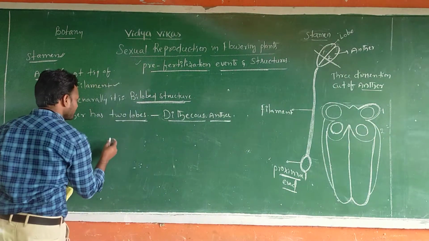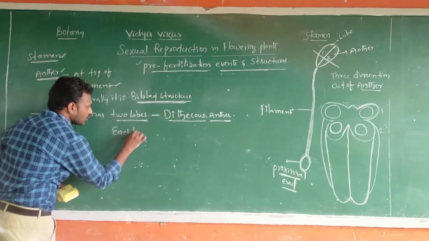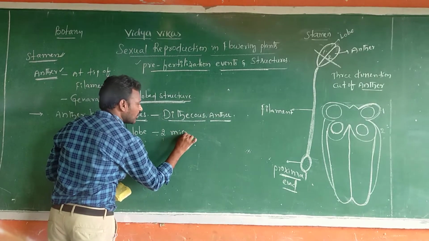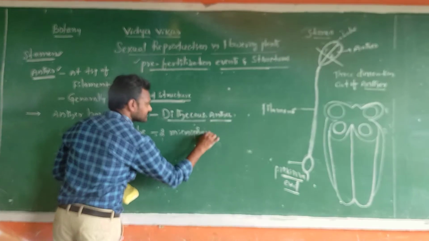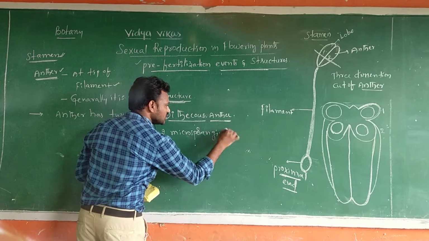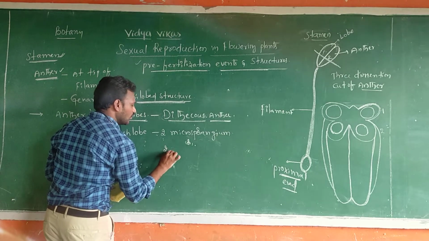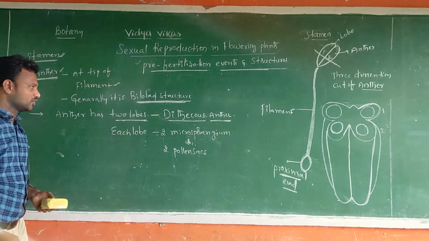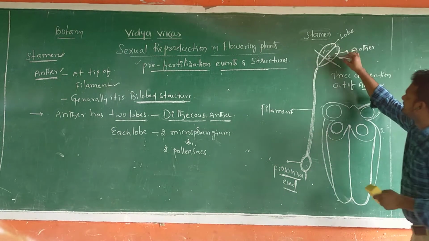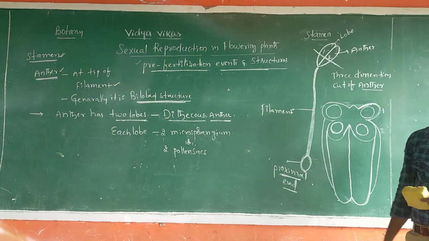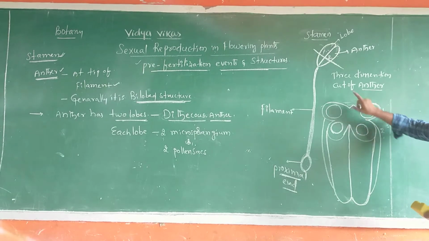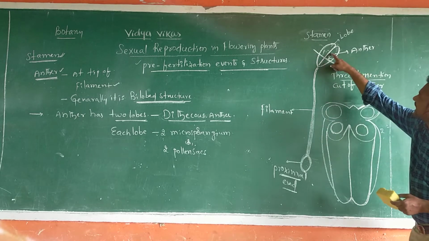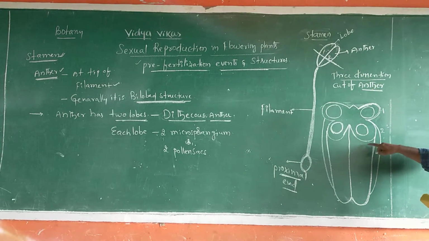Each lobe contains two microsporangia. Two microsporangia are two pollen sacs. You see this, sir? Two lobes, sir. You take the transverse section of this stamen anther. Here it appears like this. This is a three-dimensional cut of the anther. The anther is cut, sir.